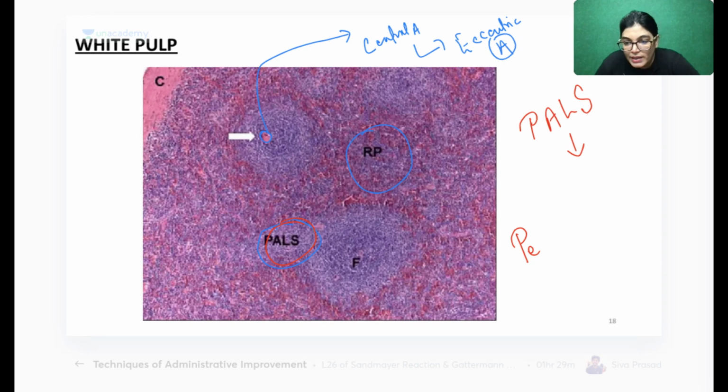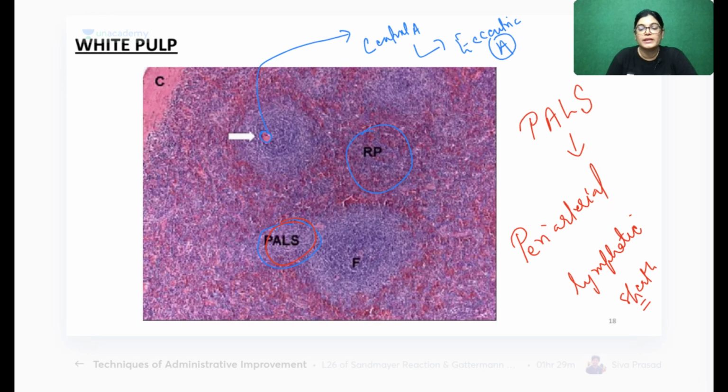Okay, I got an answer from Dev, from Sivank, from Rao. Yes, absolutely right. It is called periarterial lymphatic sheath, which is surrounding the central artery.